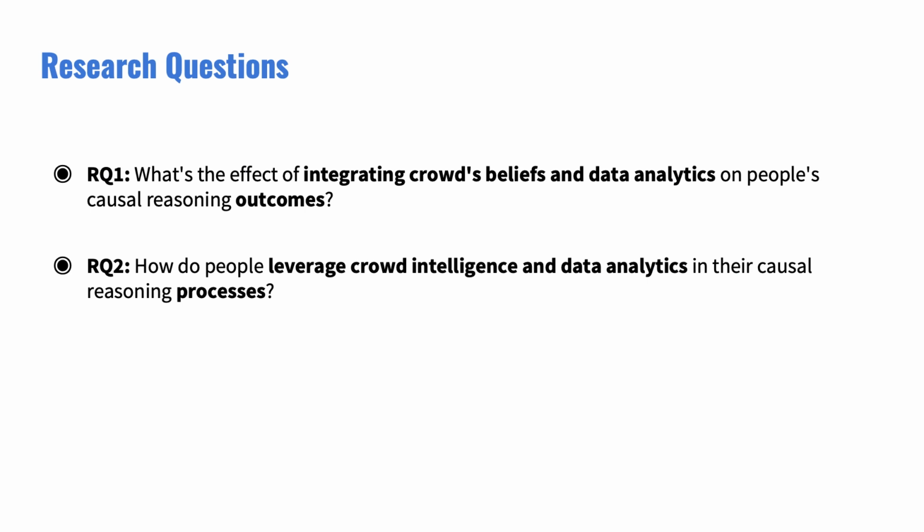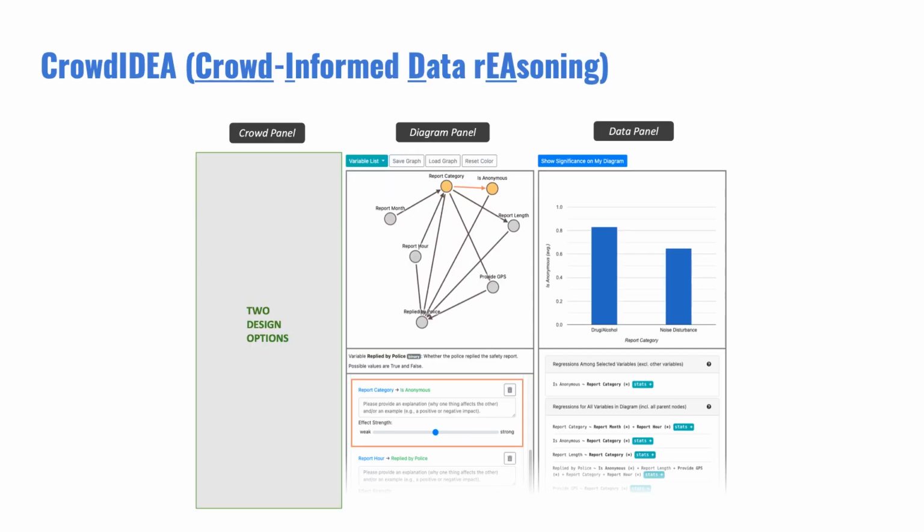In this work, we aim to answer the following research questions. RQ1: What are the effects of integrating crowd beliefs and data analytics on people's causal reasoning outcomes? And RQ2: How do people leverage crowd intelligence and data analytics in their causal reasoning processes? To answer these two research questions, we designed and built a system, CrowdIDEA.